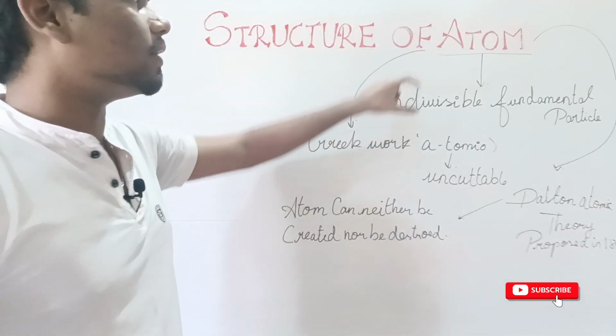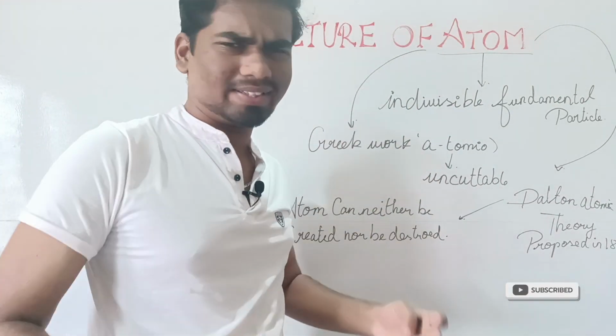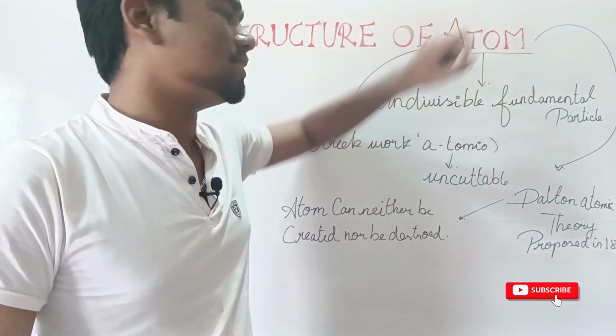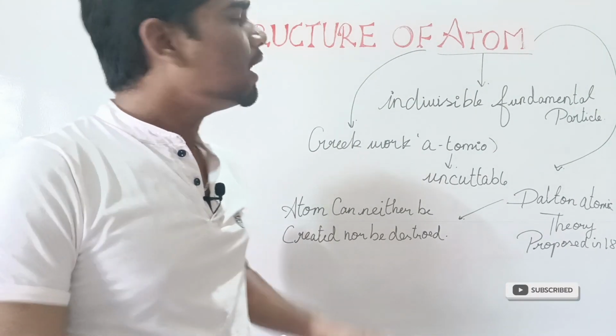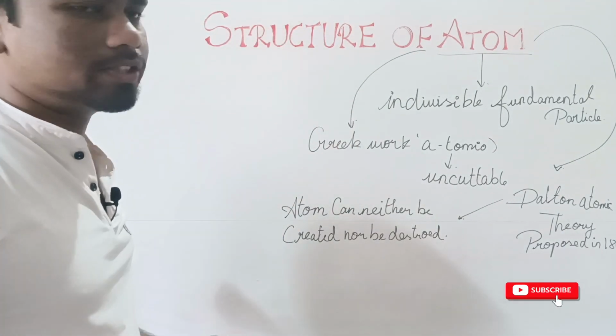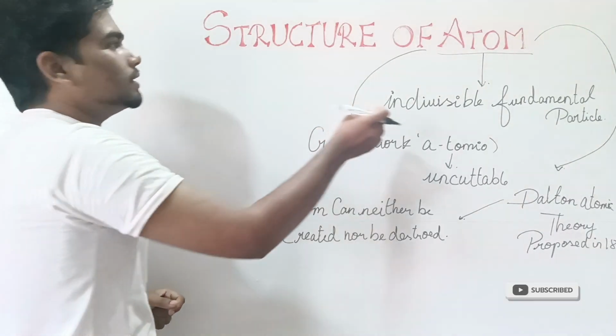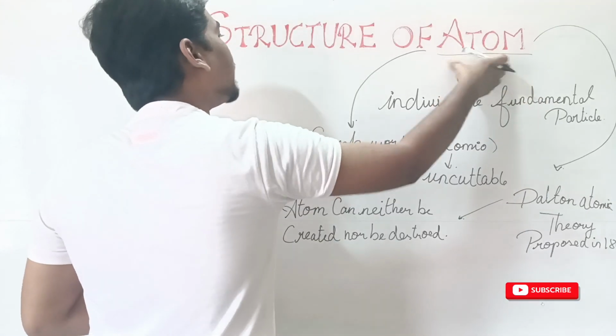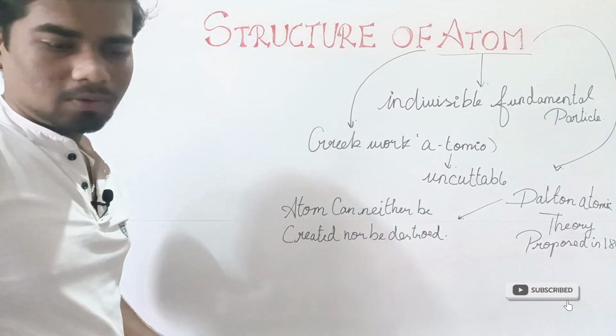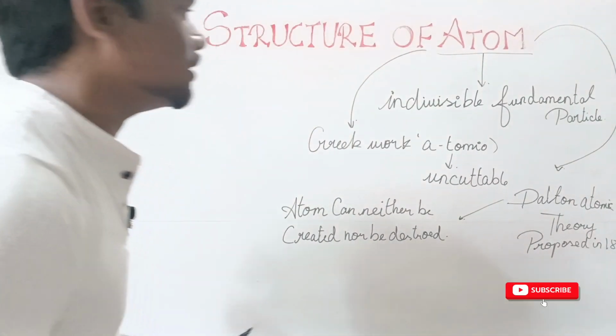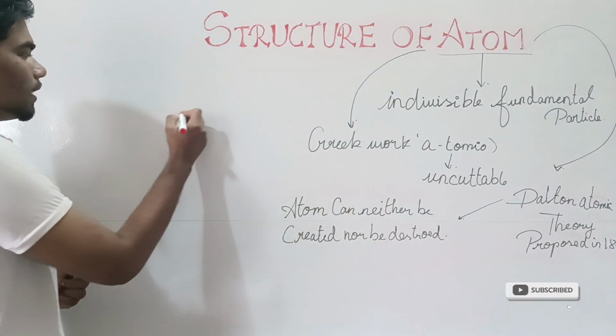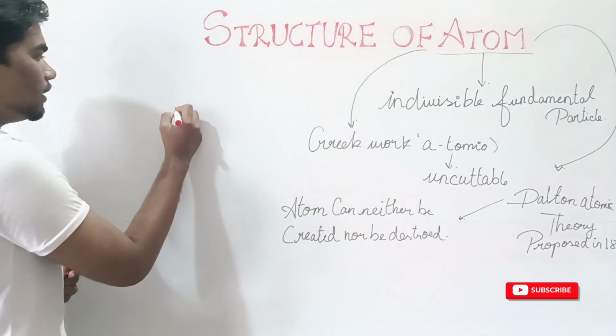So now we have a clear idea, or the basic idea, of what the word atom means. And the second word is structure. Here the structure denotes the atom's structure. There is a famous drawing that you already know, that I will draw here.